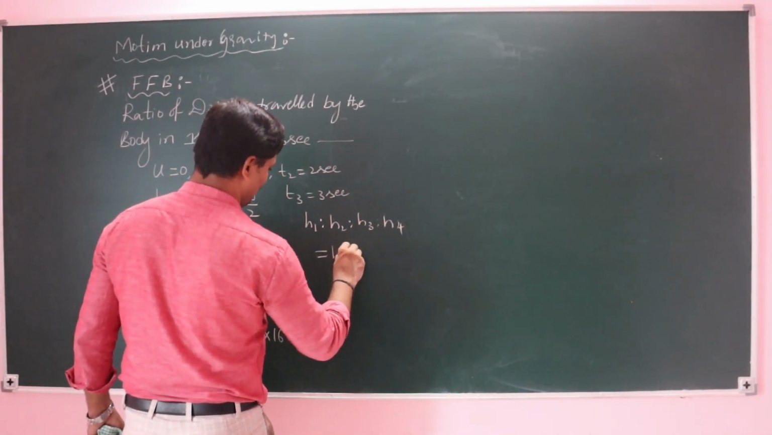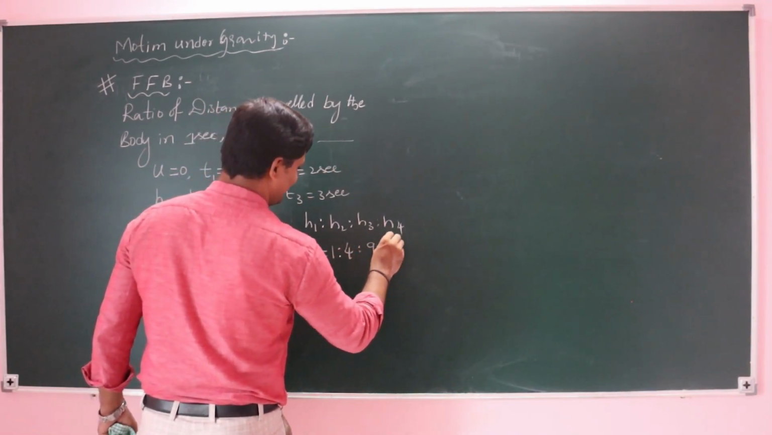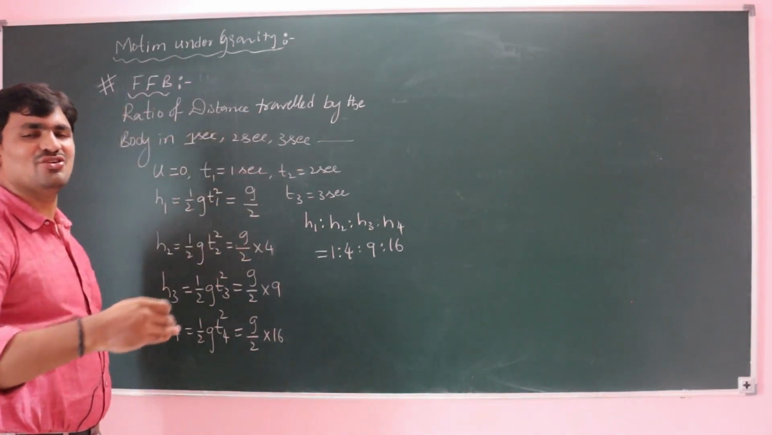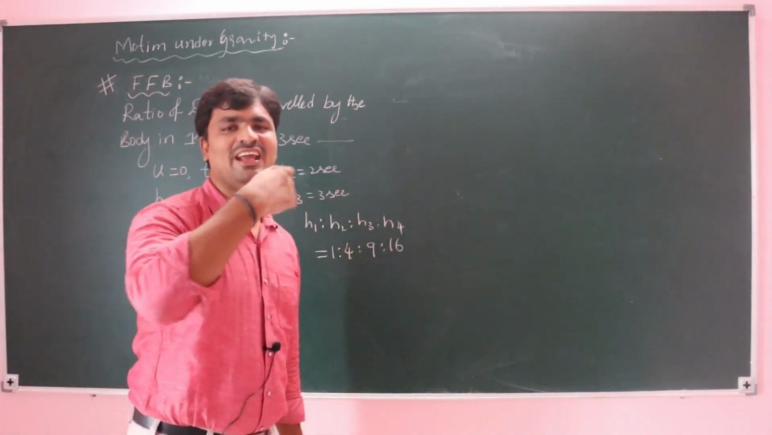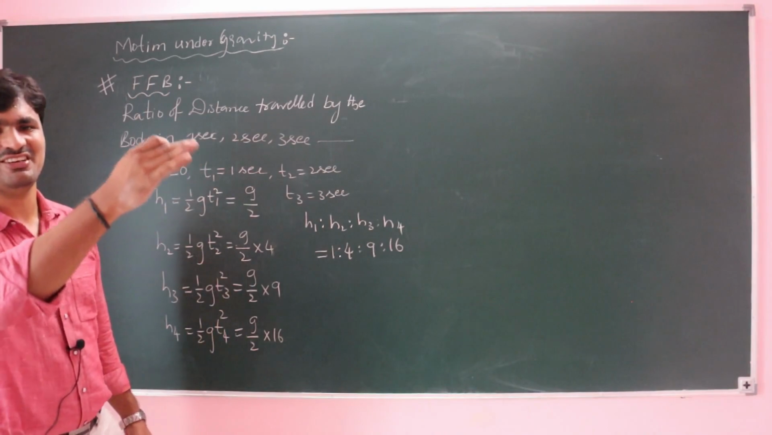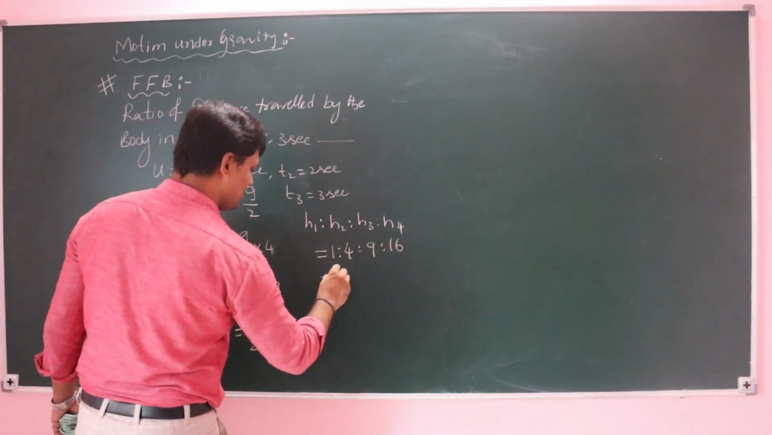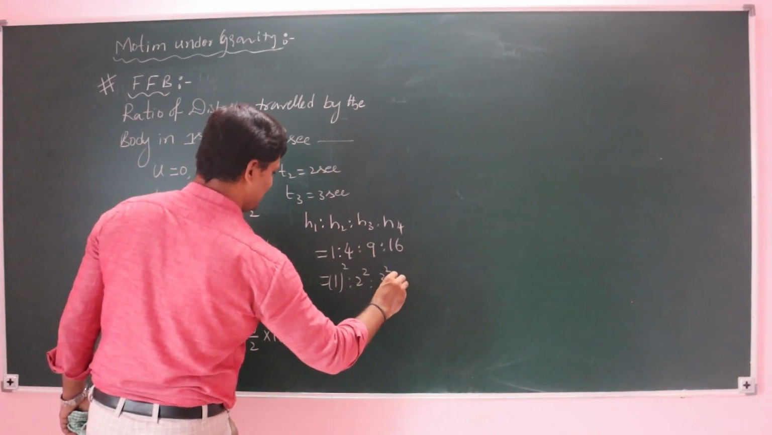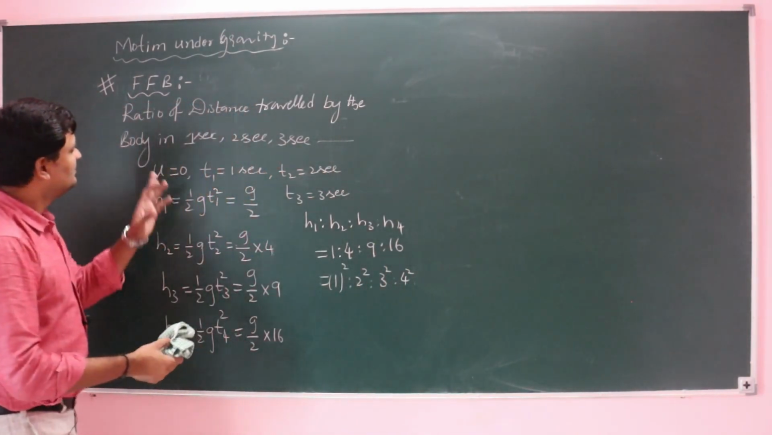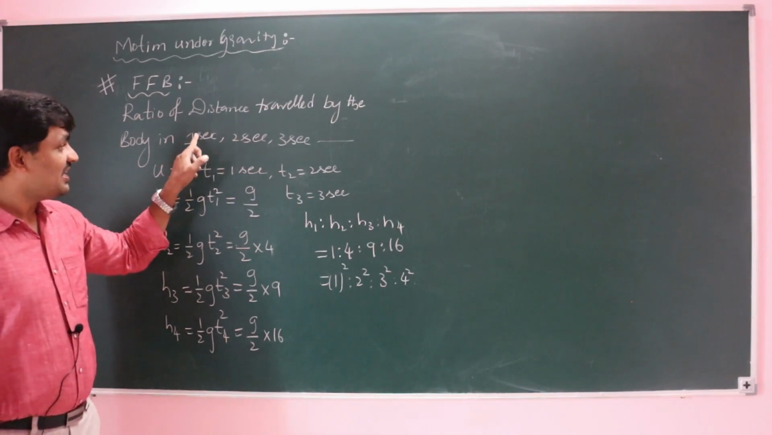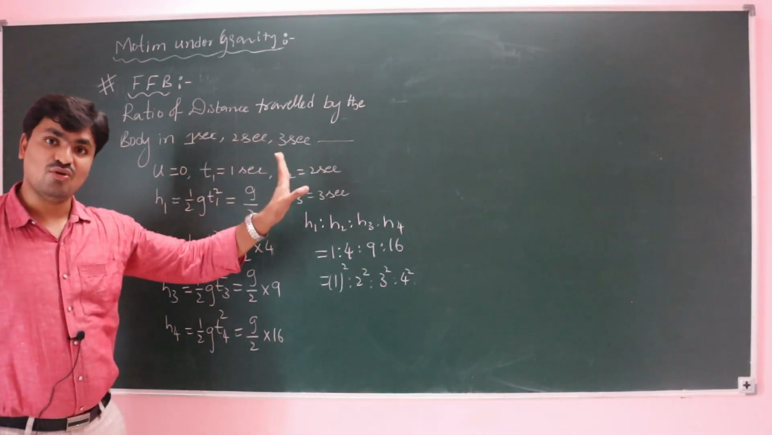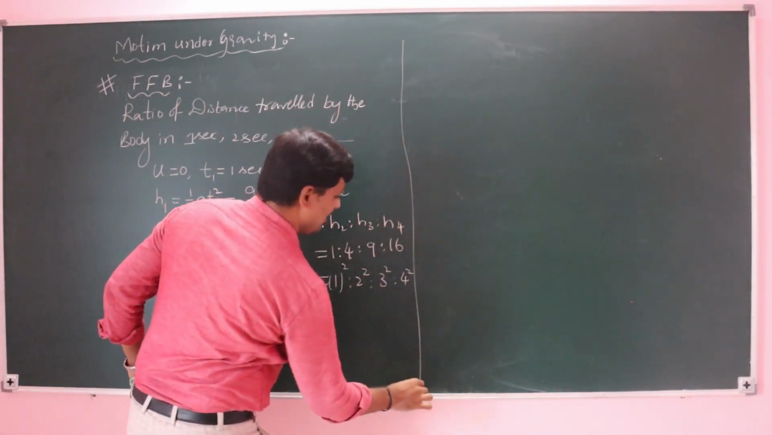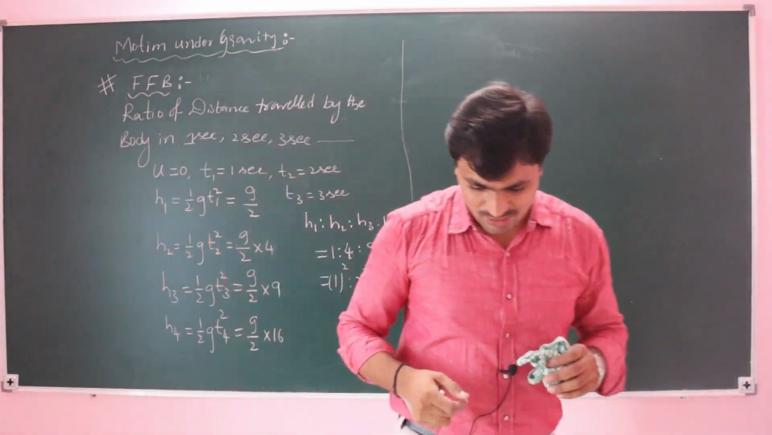So the ratio of h1 to h2 to h3 to h4 is 1 is to 4 is to 9 is to 16, then 25, 36, 49, 64, 81, 100 and so on. That means the ratio is simply the squares of the integers, when the distance traveled by the body is taken in 1 second, 2 seconds, 3 seconds and so on. Let's also see one more possibility.